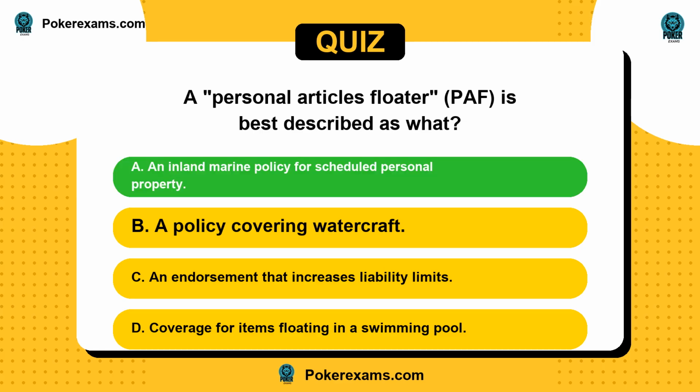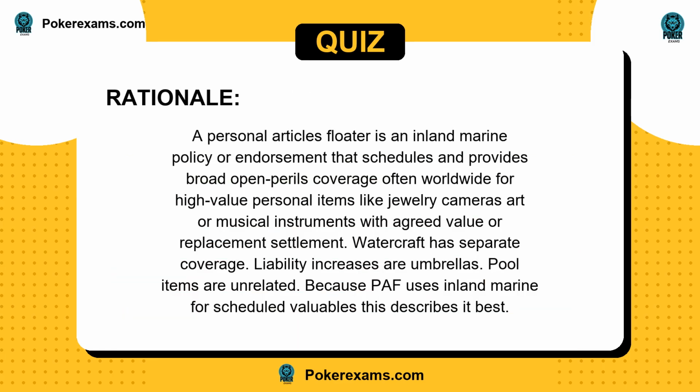The answer is A. A personal articles floater is an inland marine policy or endorsement that schedules and provides broad open perils coverage, often worldwide, for high-value personal items like jewelry, cameras, art, or musical instruments with agreed value or replacement settlement. Watercraft has separate coverage. Liability increases are umbrellas. Pool items are unrelated. Because PAF uses inland marine for scheduled valuables, this describes it best.